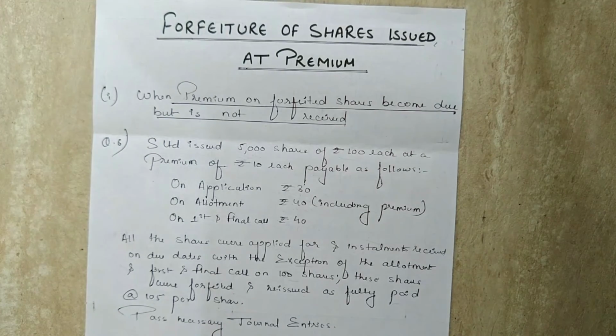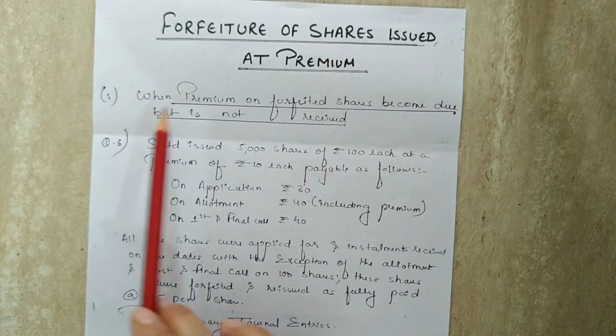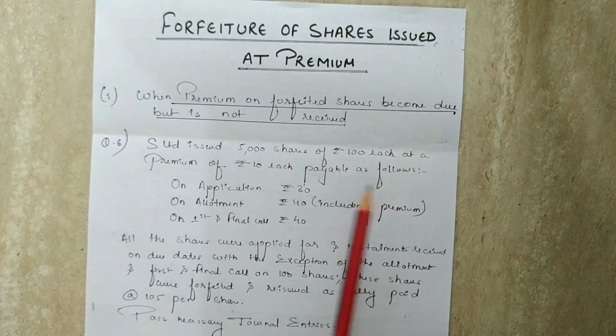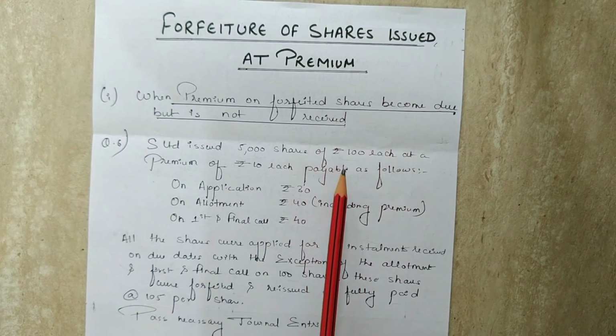So we have completed the question based on the condition when premium on forfeited shares becomes due but is not received. So in the next session, we will discuss the second condition.